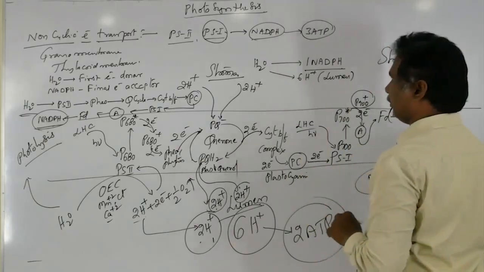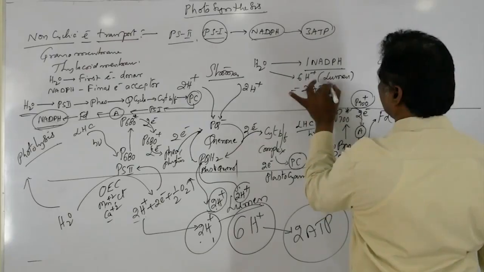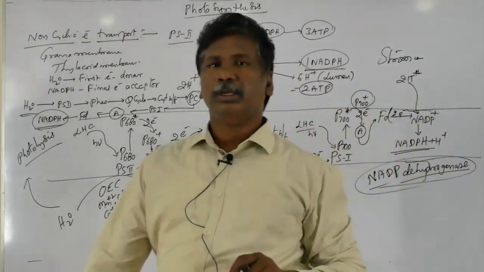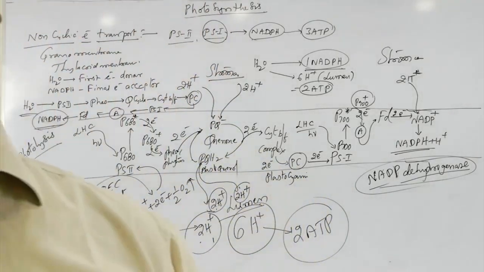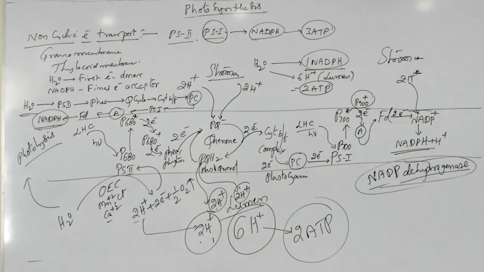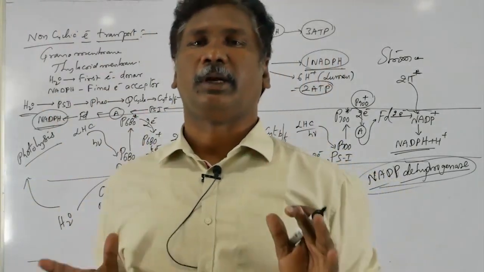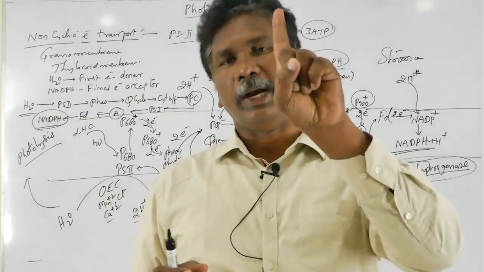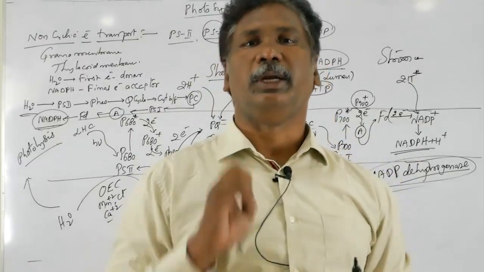So for one water molecule, 6 H plus are accumulated within the lumen. Those are sufficient for the production of ATP. So if one water molecule is involved in non-cyclic electron transport, it provides one NADPH and 2 ATP.